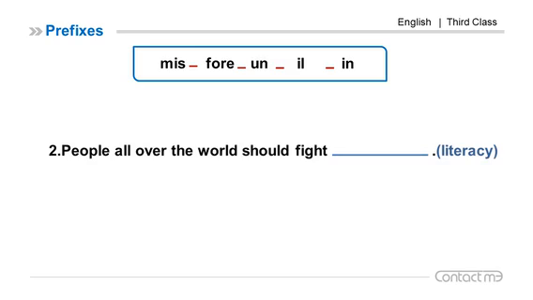Number 2, people all over the world should fight literacy. The prefix is IL. So the answer is illiteracy. People all over the world should fight illiteracy.